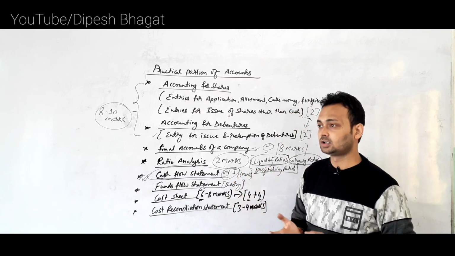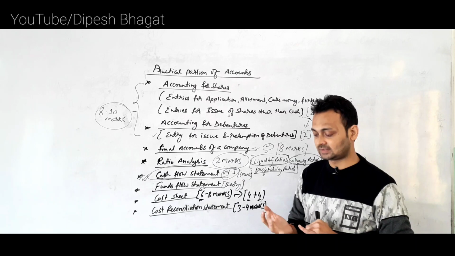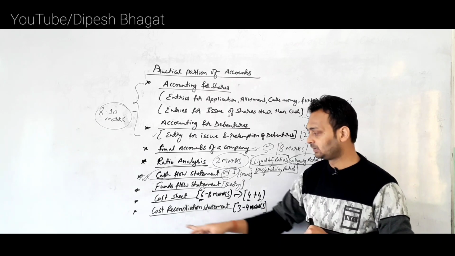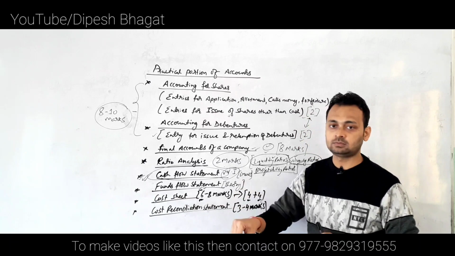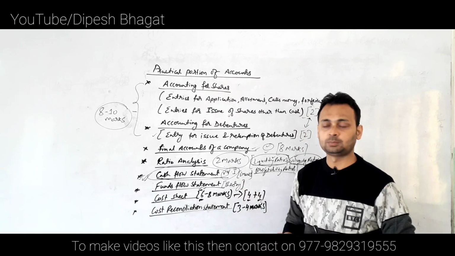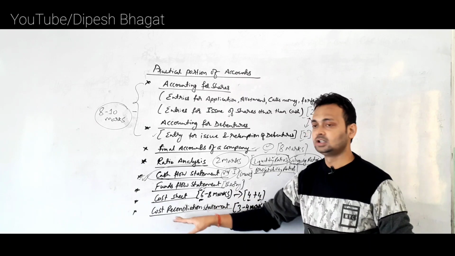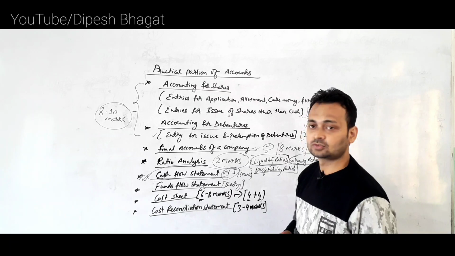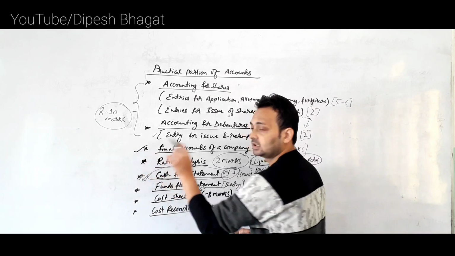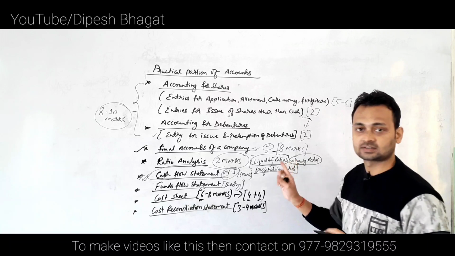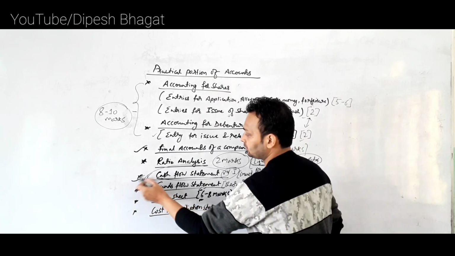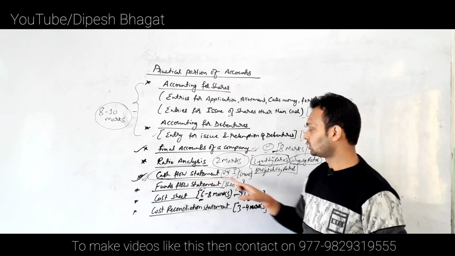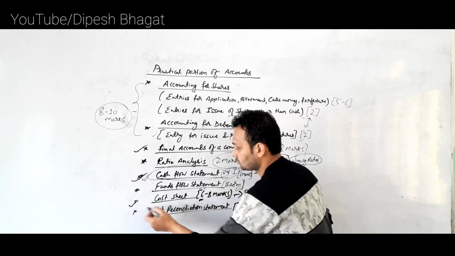Clear? And another chapter you need to keep in mind is LIFO-FIFO. If LIFO-FIFO is going to come, then in place of the cost reconciliation statement you may have another question, the preparation of the stores ledger account by the LIFO or FIFO method. But the compulsory fixed question that is going to come is from final accounts. We are definitely going to have one question for 8 marks, that is fixed. Similarly, another important chapter is the cash flow statement. From this also one question is definitely fixed, for about 6 marks. And another important one is the cost sheet.